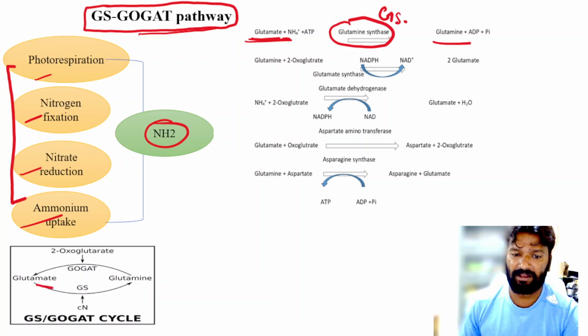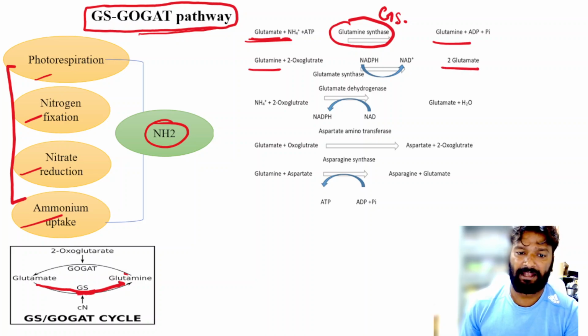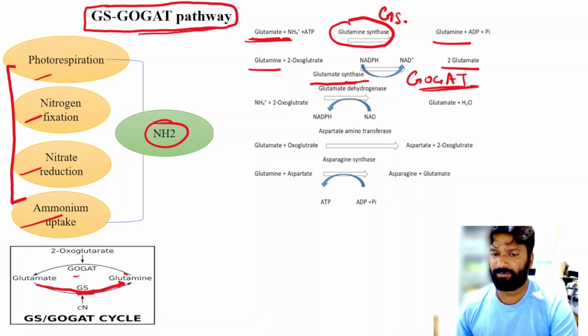Then this glutamine again converted into the glutamate, and this enzyme, glutamate synthase, is known as GOGAT. So this pathway is also known as the GS-GOGAT pathway.